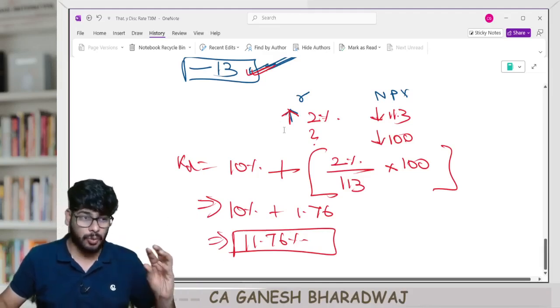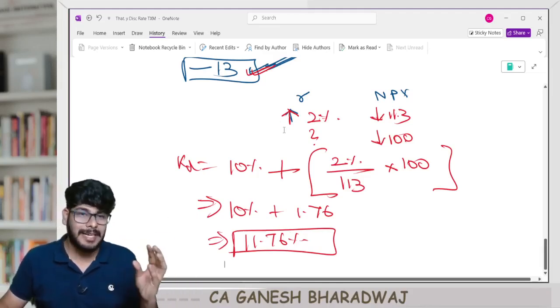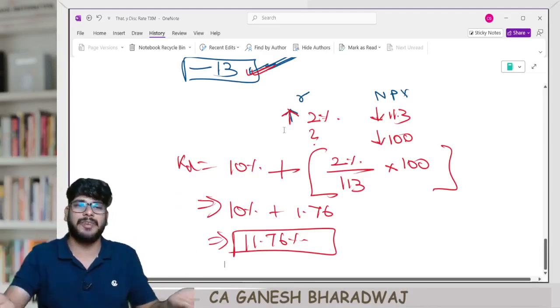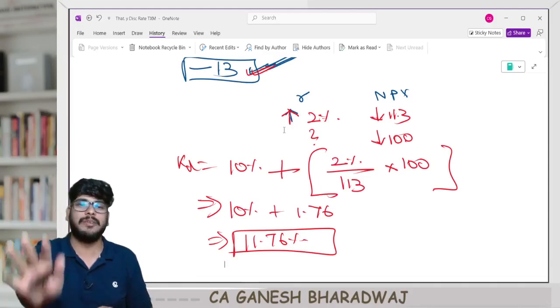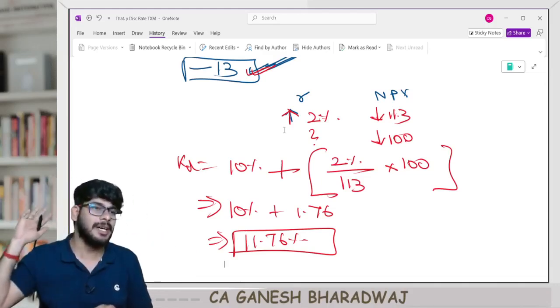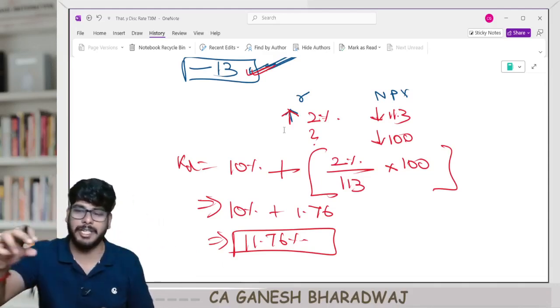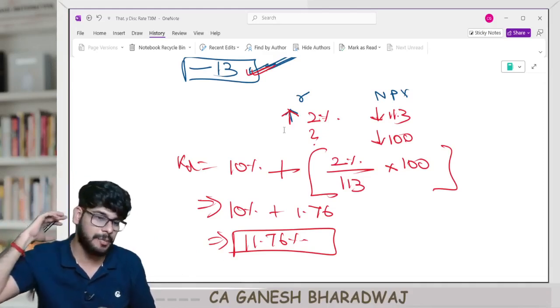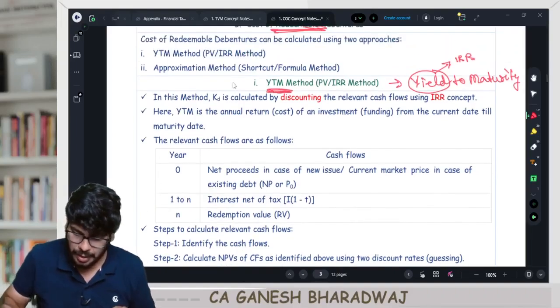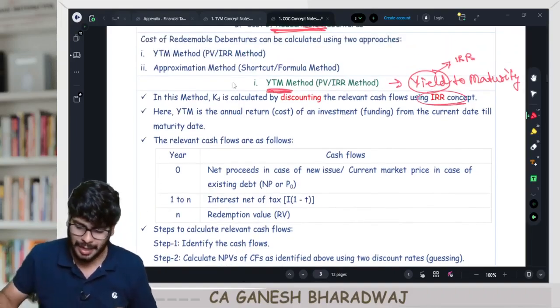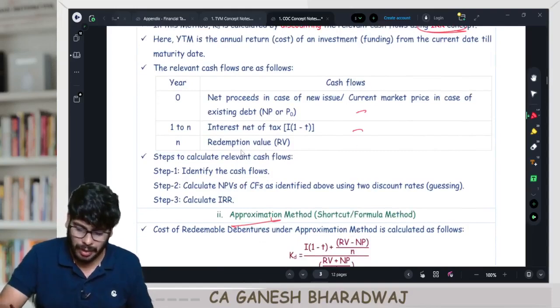So in case of a redeemable debenture, what you can do is frame the cash flow equation, take 2 trials, and arrive at the IRR. Whatever IRR you get is called the KD, because we are using the cash flows pertaining to debentures. Are you able to understand? That's what they have given here. It is done by calculating your IRR. I have explained that IRR concept here.